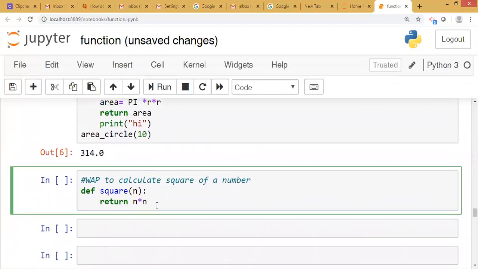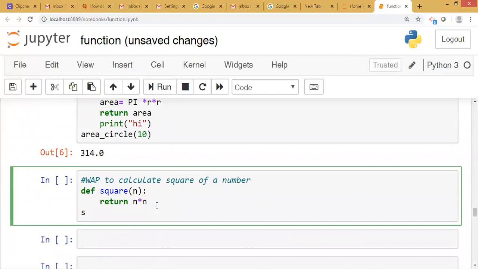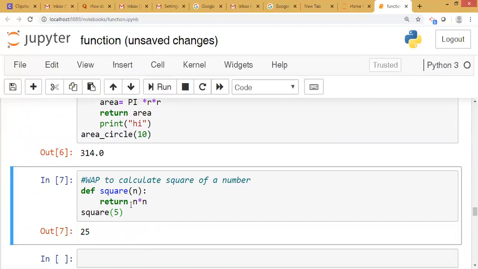Return n into n. We will call the function square, that is the name of the function. If you write a different name while calling the function, it will not execute the code. 25. Return n into n, or you can write square equal to n into n, return square. Both are the same. Okay. The return statement is used to return the value as well. When the return statement comes, the control goes out of the function. This is about the return statement.